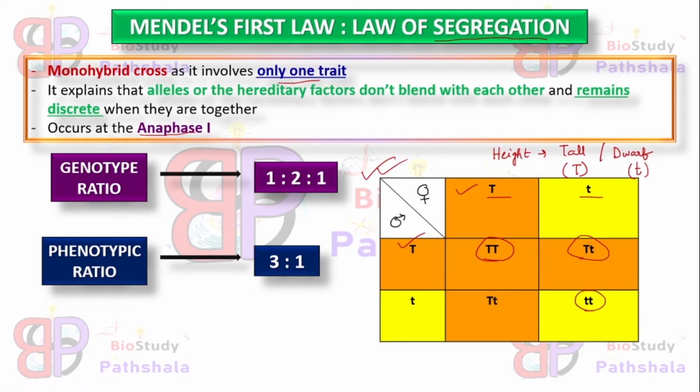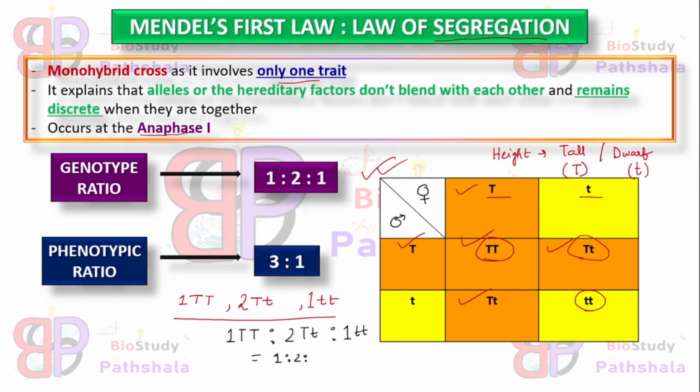So here we get mainly three kinds of genotypes: capital T capital T, capital T small t, and small t small t. Capital T capital T is 1. As you can see here, capital T small t is 2, this one and this one, and small t small t is again 1. So the genotypic ratio will be 1 capital T capital T is to 2 capital T small t is to 1 small t small t. That means 1 is to 2 is to 1.